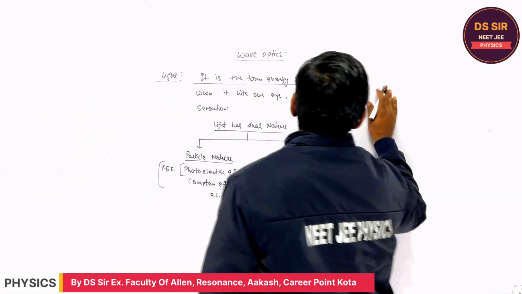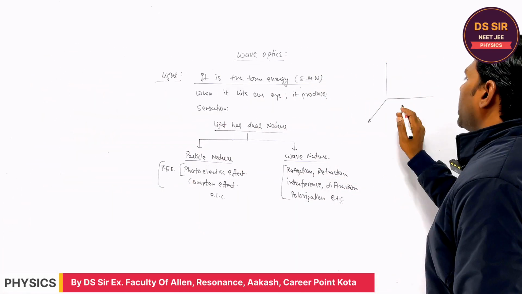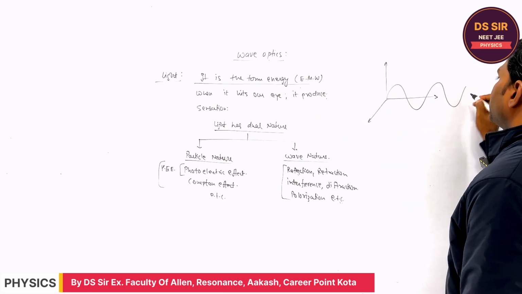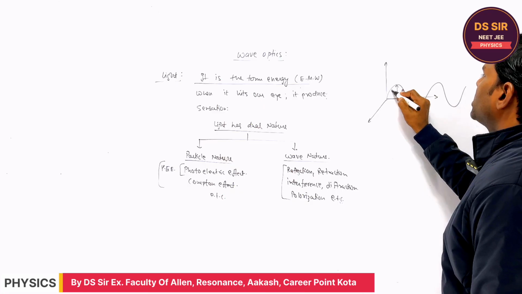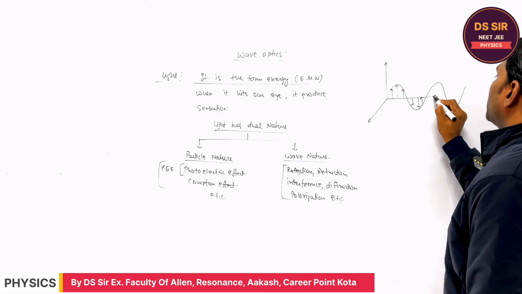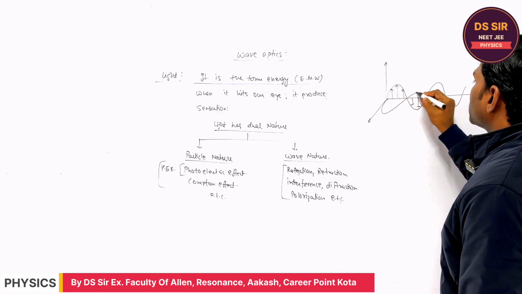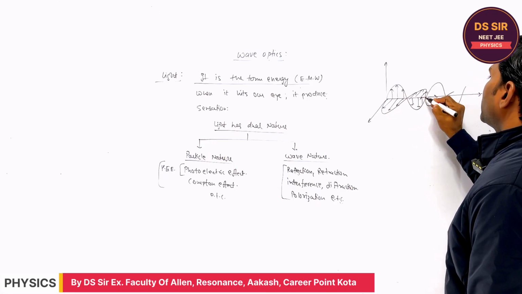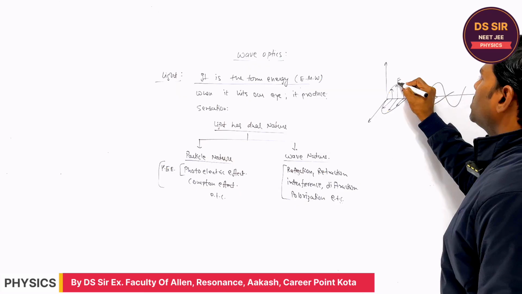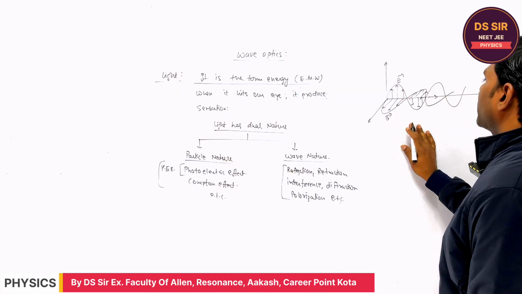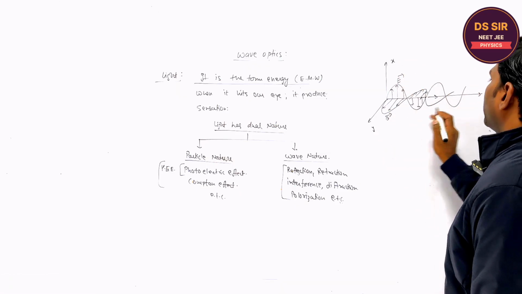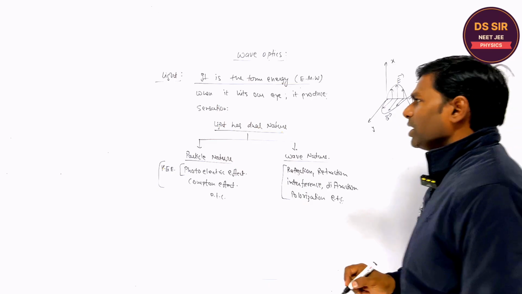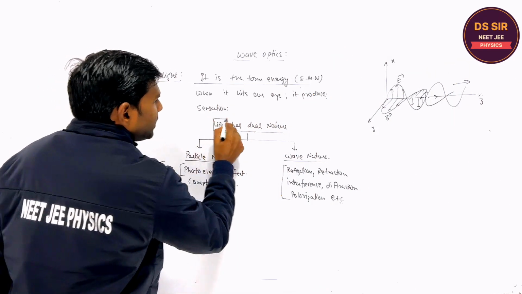What is an electromagnetic wave? You tell. An electromagnetic wave is nothing but an electric field, right? Suppose this is the electric field, and perpendicular to this, the magnetic field is there. And we will discuss this electromagnetic wave also. Suppose this is the electric field vector, this is the magnetic field vector, in the x direction and y direction, and the z direction is the direction of propagation.